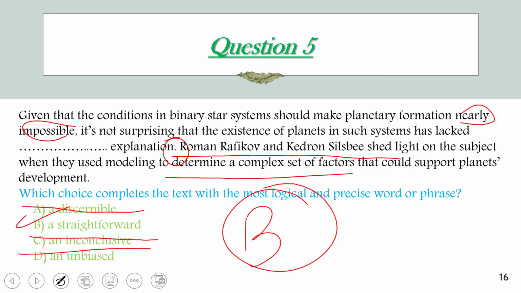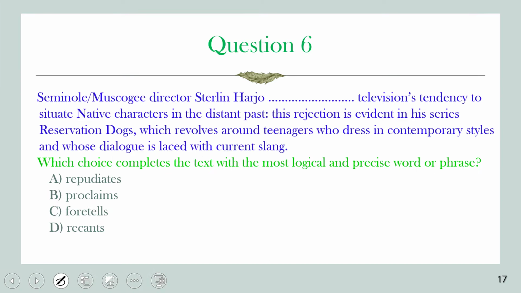So since in this place it is nearly impossible for planets to be formed, but finding some planets lacks a straightforward explanation, there is no logical or direct explanation for the existence of these planets in this binary star system.